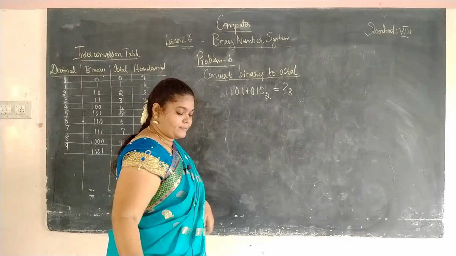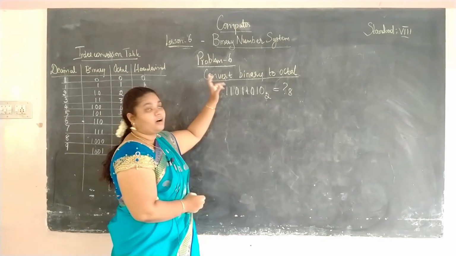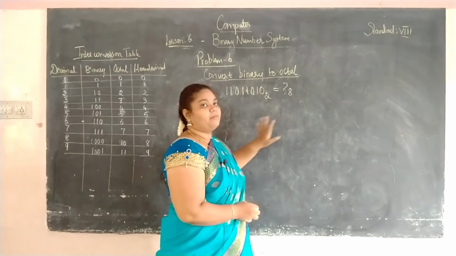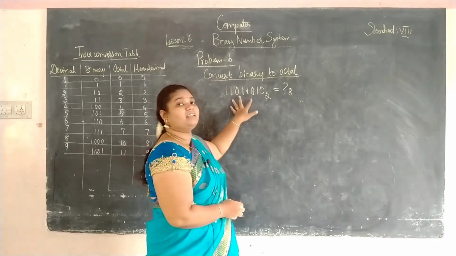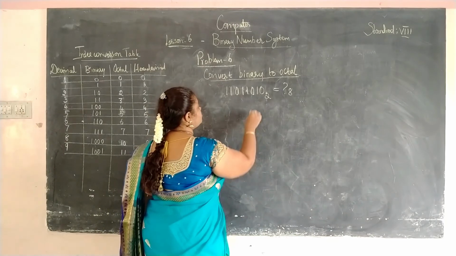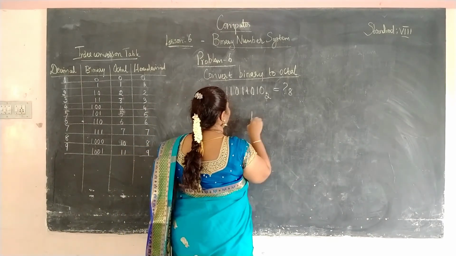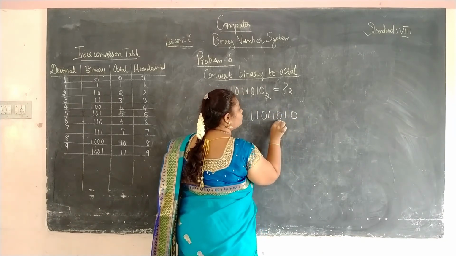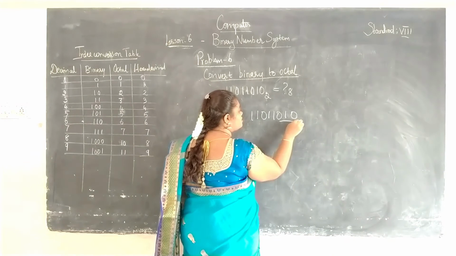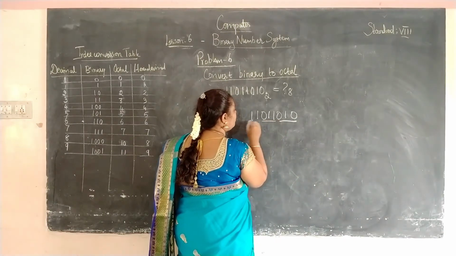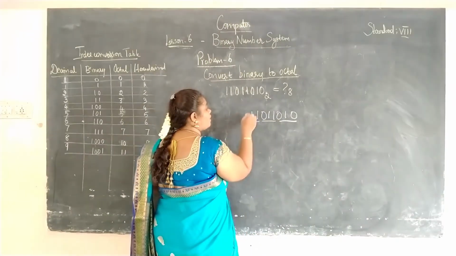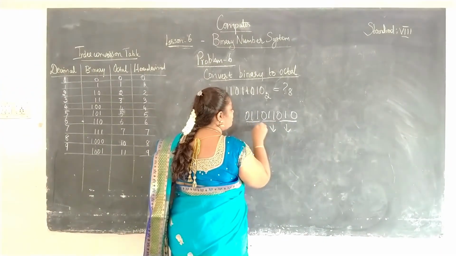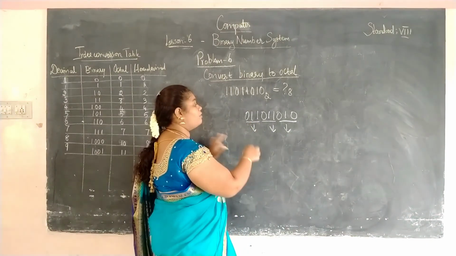Okay. Now we are going to see our problem number 6. Okay, this binary number we are going to convert into the octal number. So first what we have to do, we should pair the digits into 3. So first write the question. We should pair the digits into 3 starting from the last number. So this is the first pair, this is the second pair, this is your third pair which is having only 2 values. So I am going to add a 0 here. So this is your third pair and then now we are going to find the corresponding value for these binary numbers in the interconversion table.